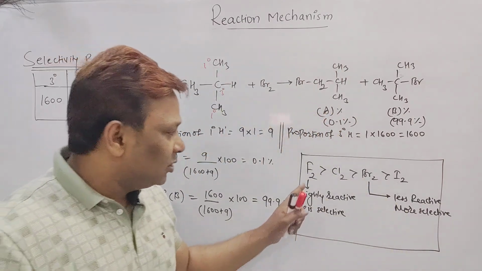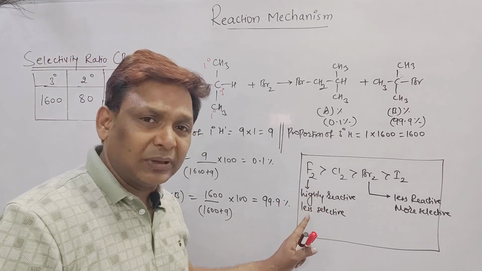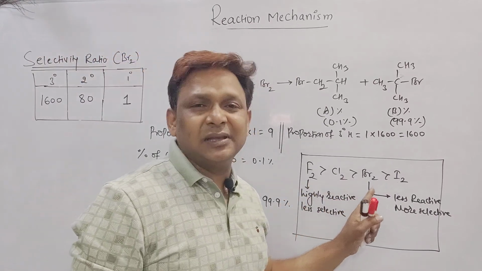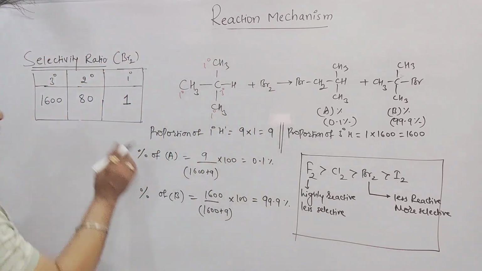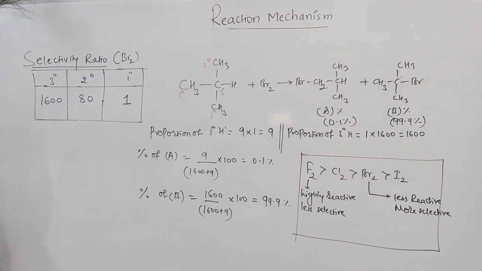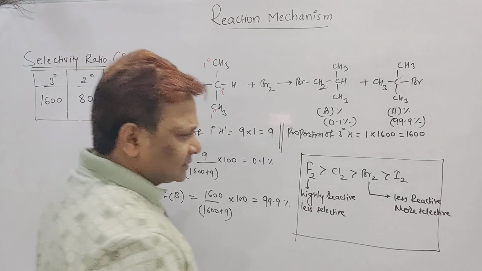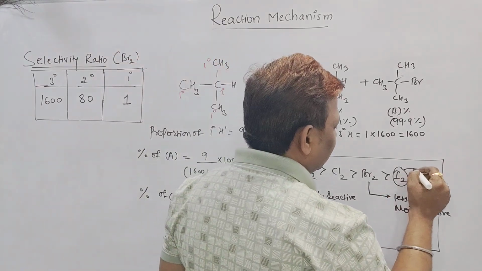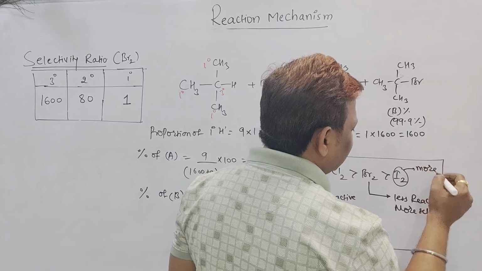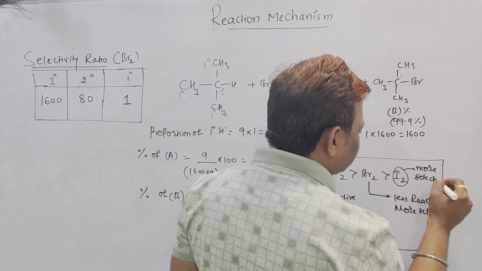So fluorination is highly reactive but less selective. Bromination is less reactive but more selective, and we get this selectivity ratio from here. What about chlorine? And iodine also is more selective.